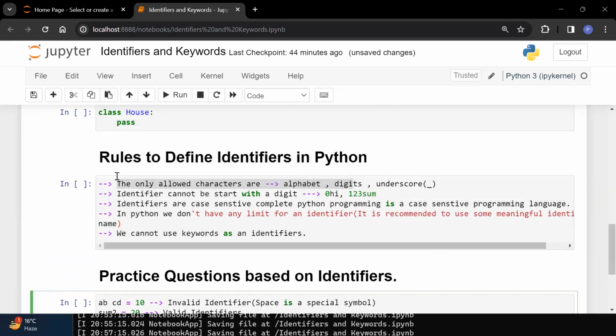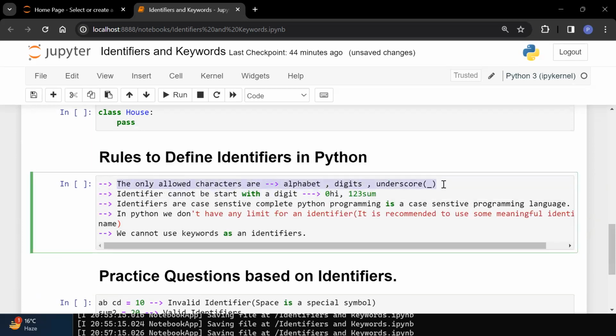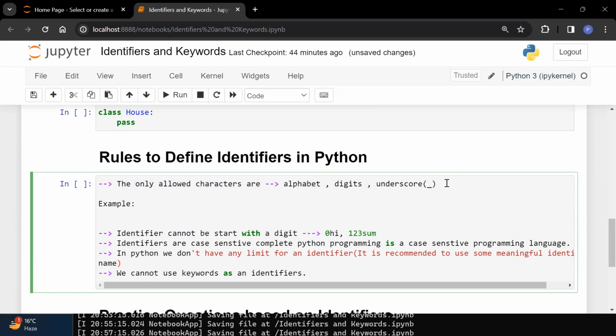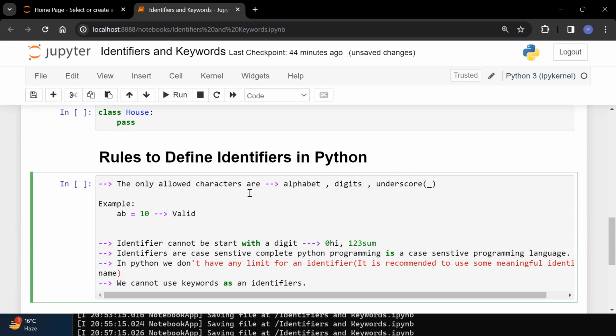Okay. So now what we have discussed, I can write here itself. Suppose that I am creating one variable AB is equal to 10. Is it a valid identifier? Yes, it is a valid identifier because characters are there. You can use it. No issues there. So it is valid. Now, suppose that I am writing AB CD is equal to 1000. Is it valid? No, it is invalid. The reason is here you can see alphabets are fine, digits are not there, underscore is not there, but here you are using space. Space is not allowed.